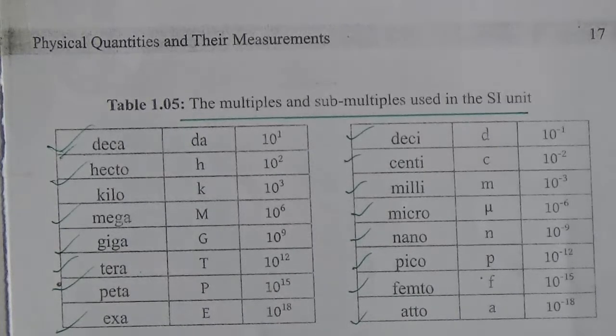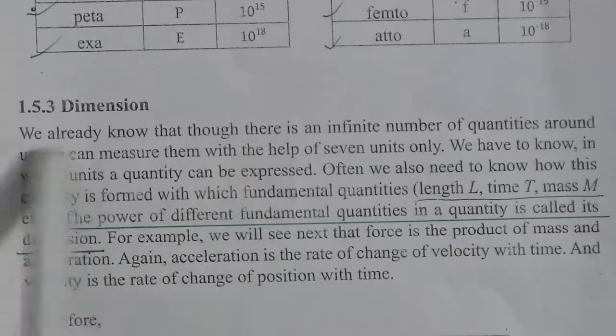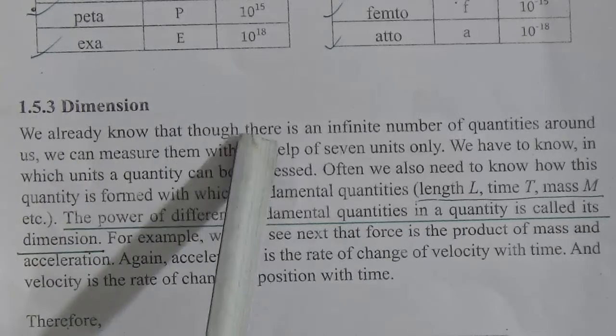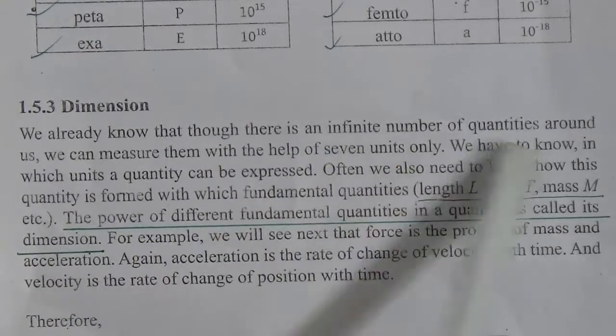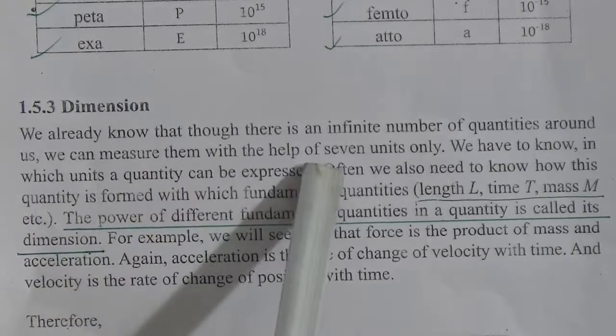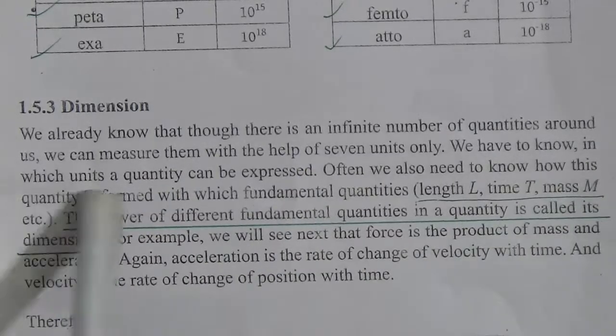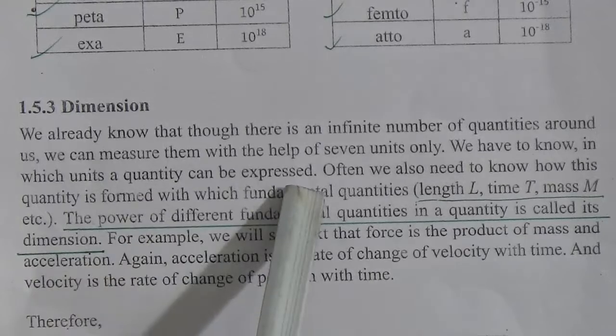Now our next topic is dimension. We already know that though there is an infinite number of quantities around us, we can measure them with the help of 7 units only. We have to know in which units a quantity can be expressed.